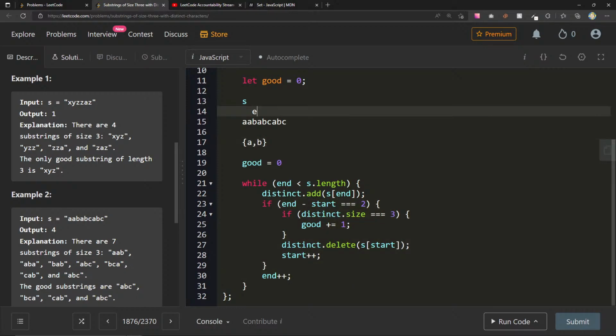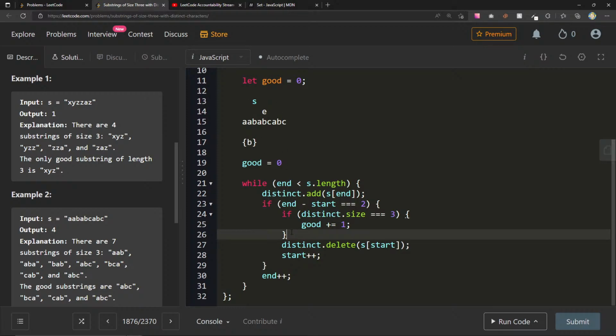Now these are 2 apart, but this is not size 3, so we just delete what's at s, which is the a, and we increment s, and we also increment end. We add s of end, which is a. These are 2 apart, but this is not size 3, so we delete what's at s, which is a. We increment s, and we increment e. Again, distinct.add s of n, which is a b. We already have a b.